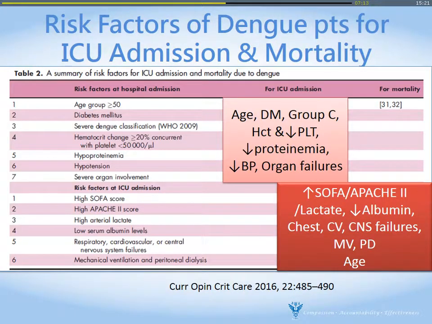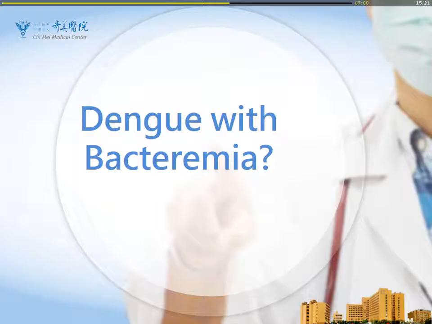Here are some papers talking about similar studies, with a higher SOFA score, higher lactate level, low albumin level, and multi-organ failure. Even patients who receive peritoneal dialysis also have a higher mortality rate.